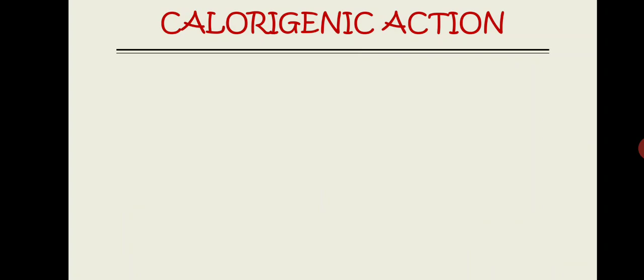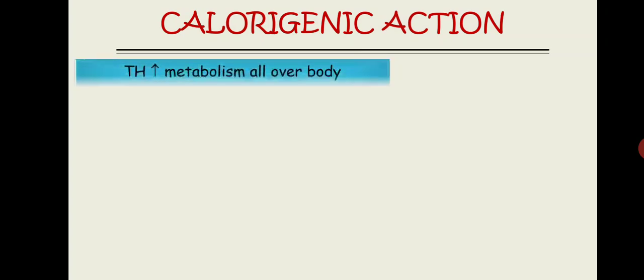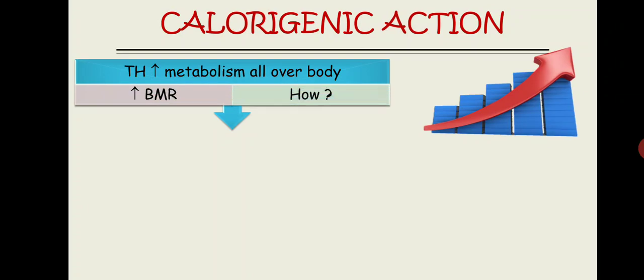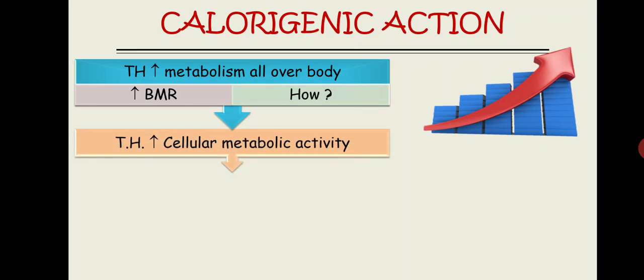Now what does thyroid hormone do? Thyroid hormone basically increases the metabolism of the whole body, so it increases the basal metabolic rate, BMR. And how will it increase the BMR? Thyroid hormone will increase the BMR by increasing the cellular metabolic activity of most of the cells, not all the cells, most of the cells, except brain, testis, uterus, lymph node, spleen, and anterior pituitary.